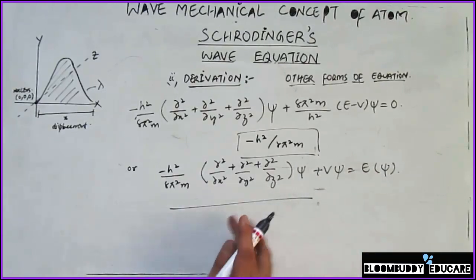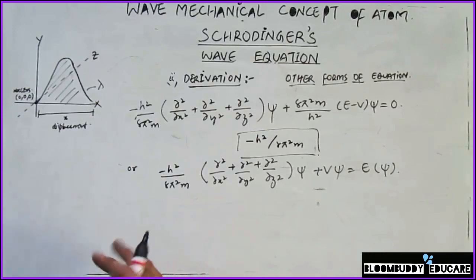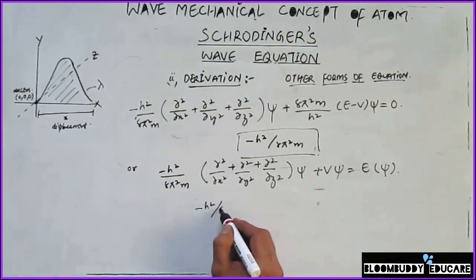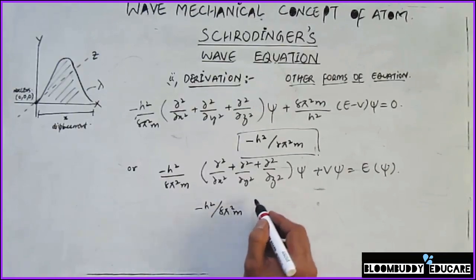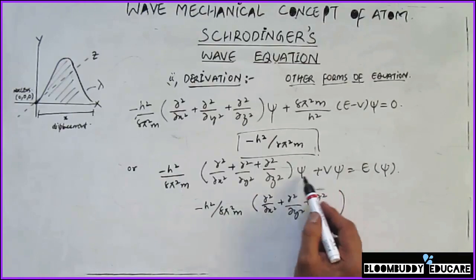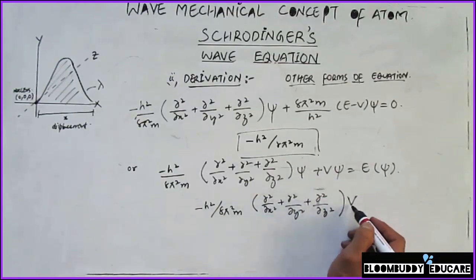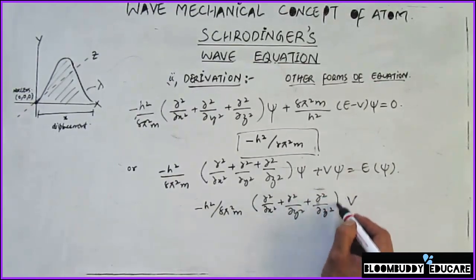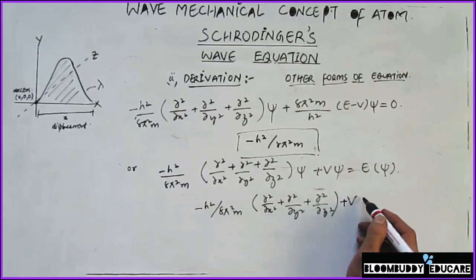Now what we can do is write this minus h square by 8 pi square m into this operator del square, and this psi I will take common, and then v I will be here, and this is actually the addition of v, that is plus v, and psi I am keeping common.